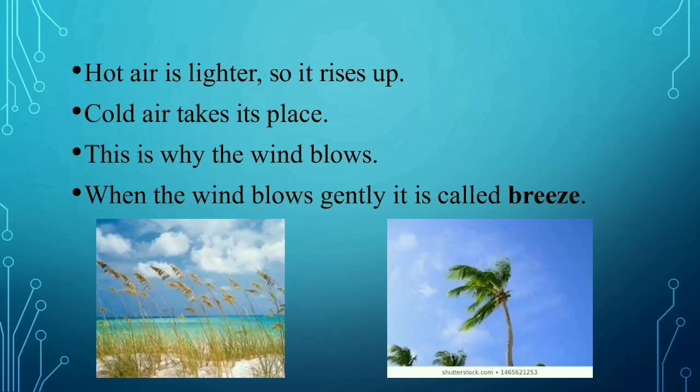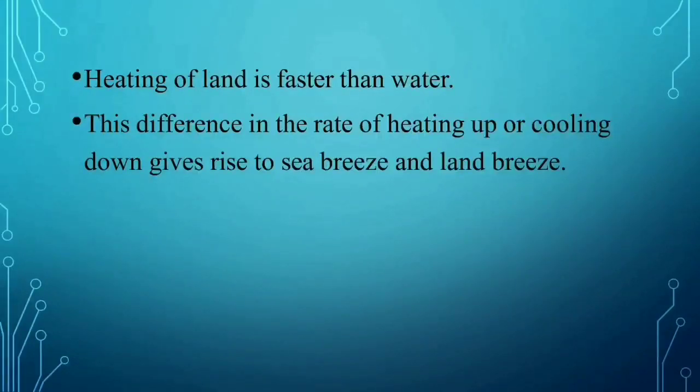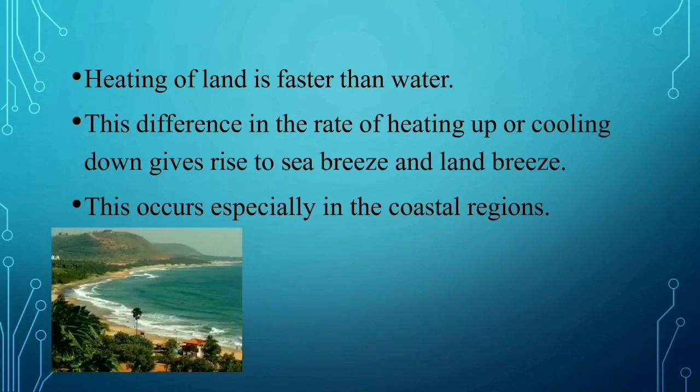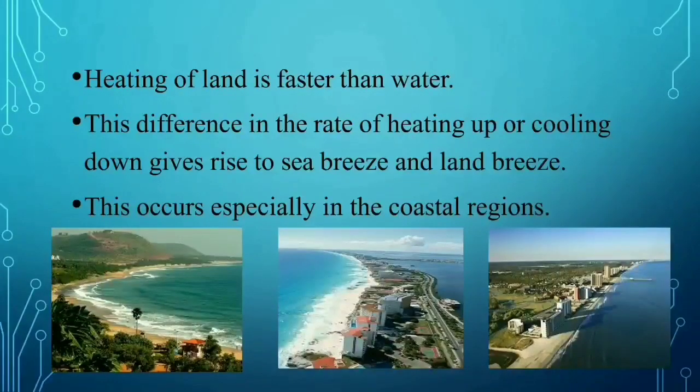Look at these two pictures. This is the picture of a breeze. Now, another important line in this chapter is: heating of land is faster than water. Remember that. This difference in the rate of heating up or cooling down gives rise to sea breeze and land breeze. This occurs especially in the coastal region.